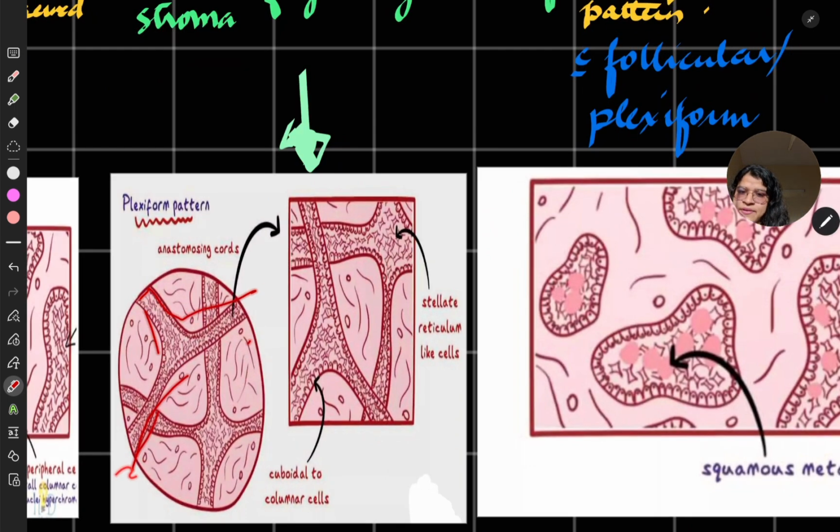Anastomosing cords are available, and you will have peripheral cuboidal cells, a single layer or a double layer may be present. Stellate reticulum cells may or may not be appreciated depending on the degeneration.